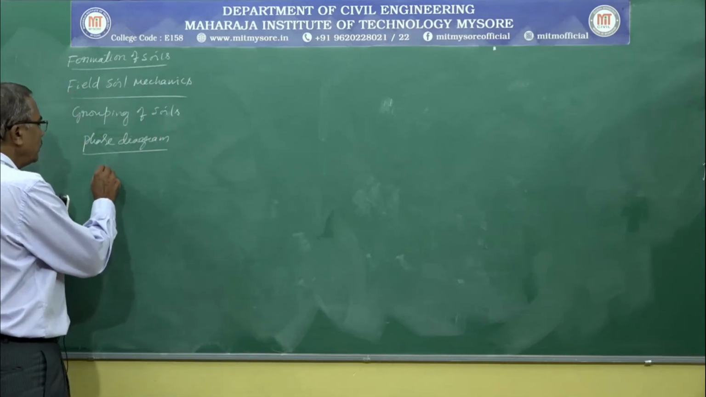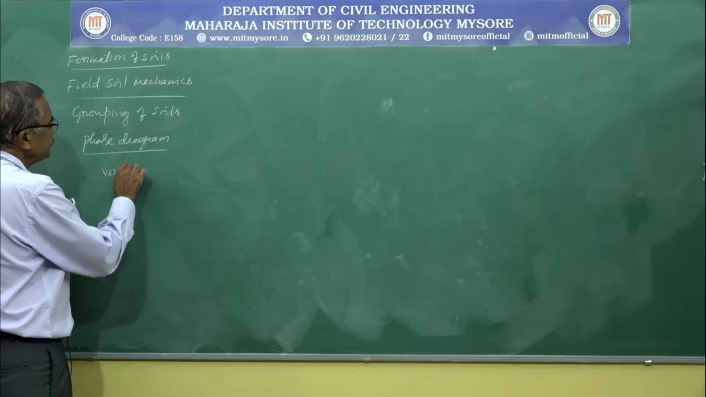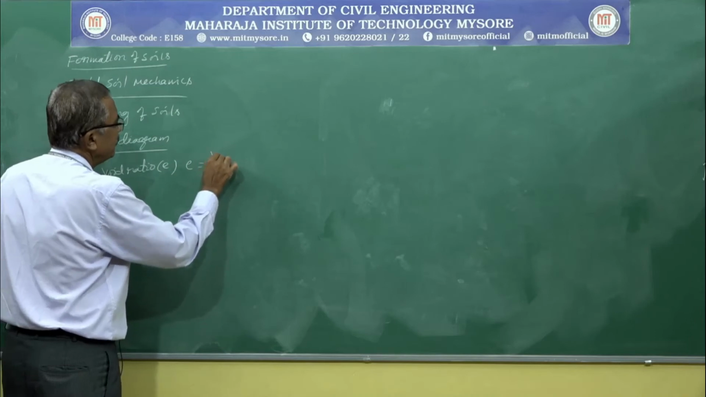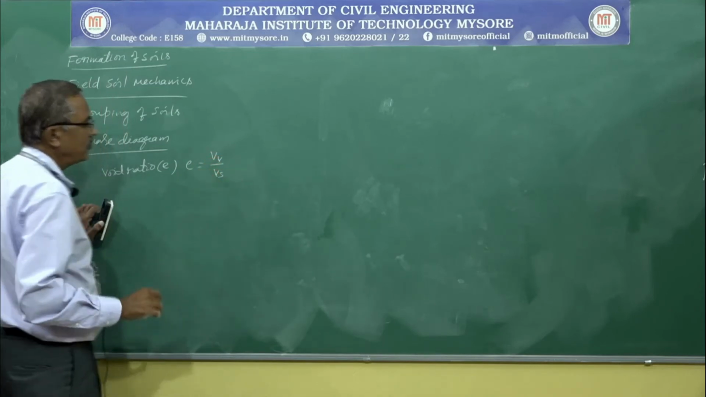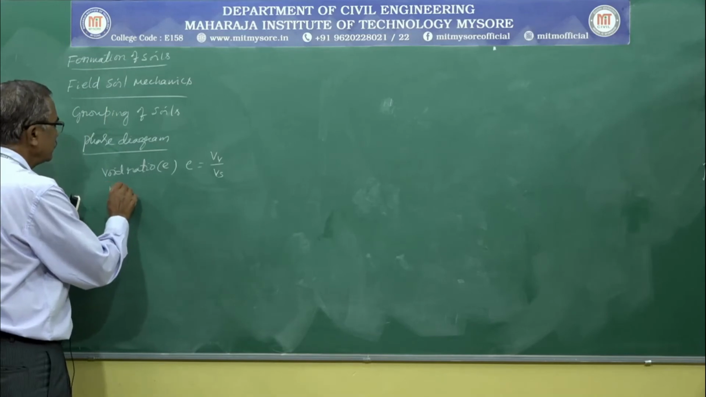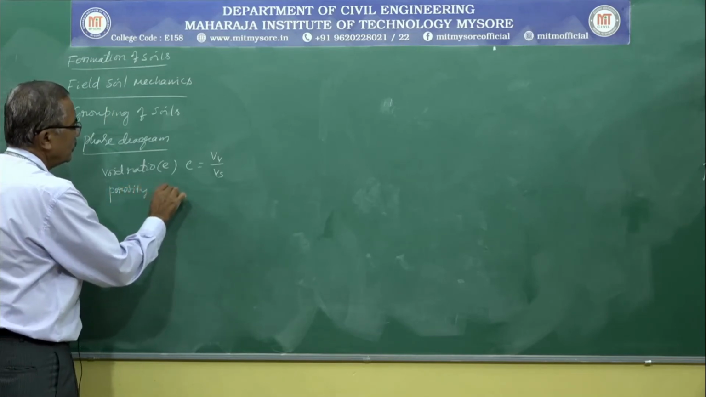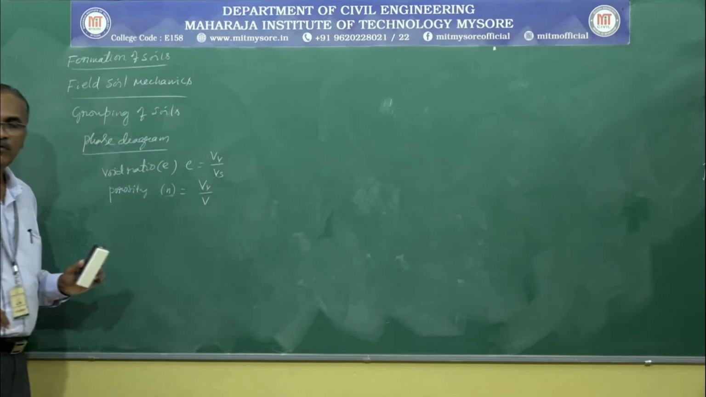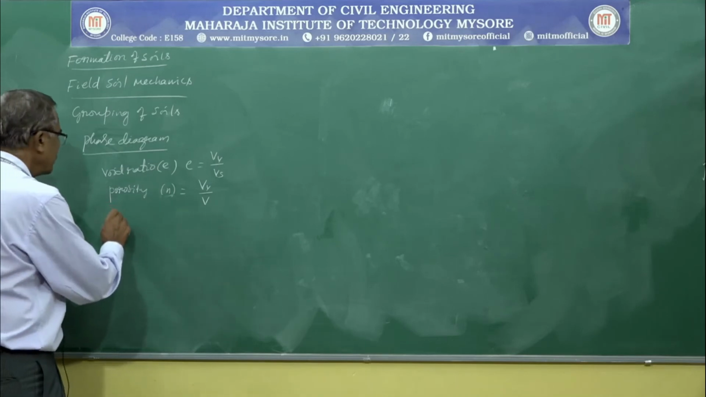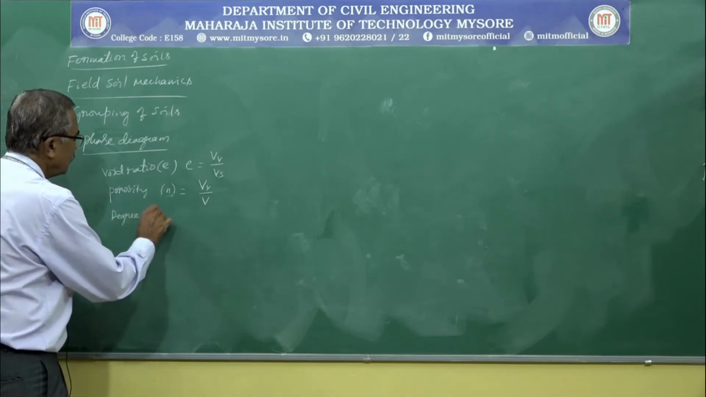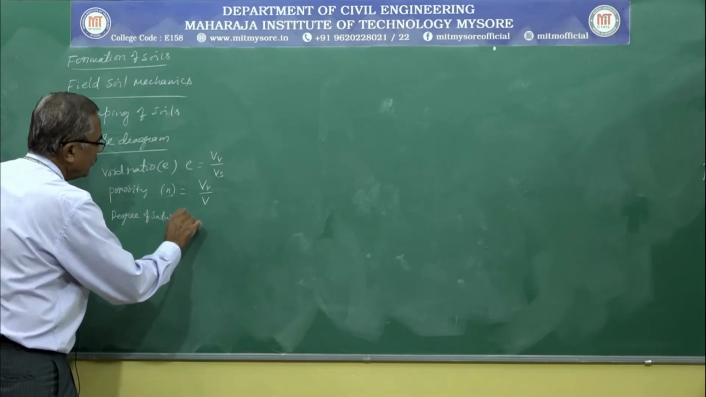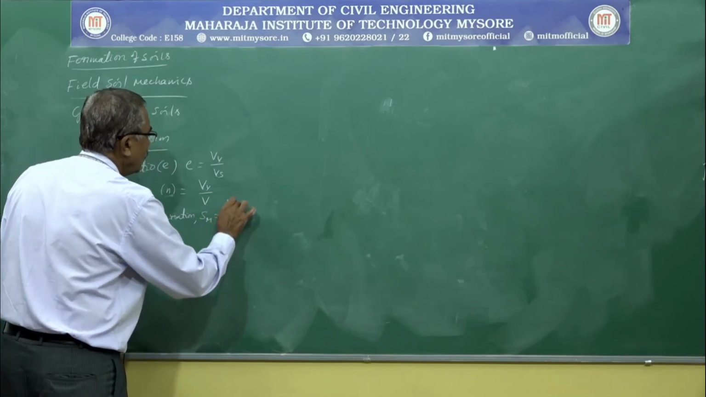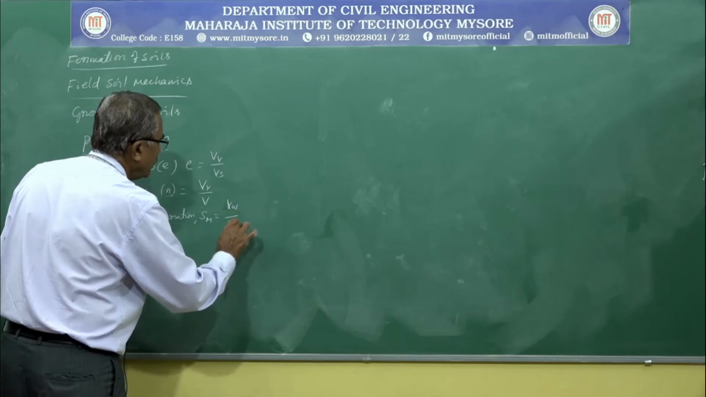The discussed terminologies are, first, void ratio, defined as e = Vv by Vs, volume of voids by volume of solids. Then it is porosity, n is equal to Vv divided by V, volume of voids to total volume. Next it is the degree of saturation, denoted as Sr, volume of water by volume of voids.